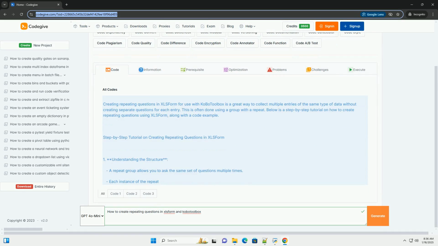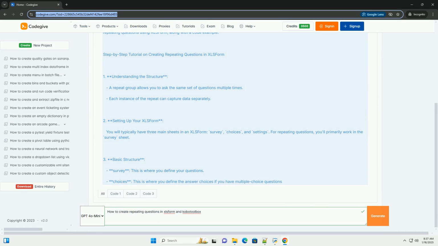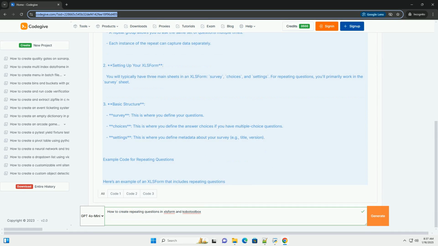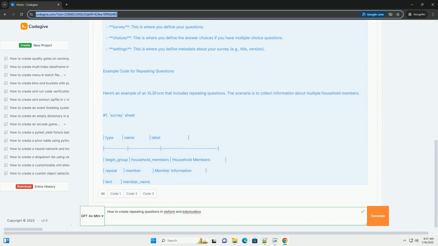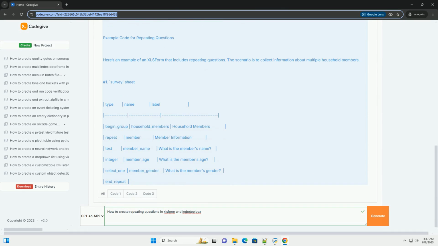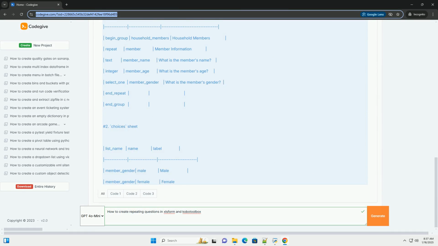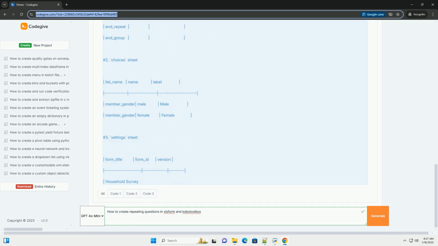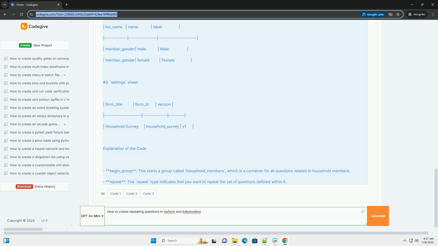Creating repeating questions in XLSForm for use with KoBoToolbox is a great way to collect multiple entries of the same type of data without creating separate questions for each entry. This is often done using a group with a repeat. Below is a step-by-step tutorial on how to create repeating questions using XLSForm, along with a code example.